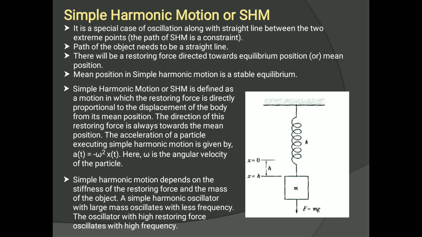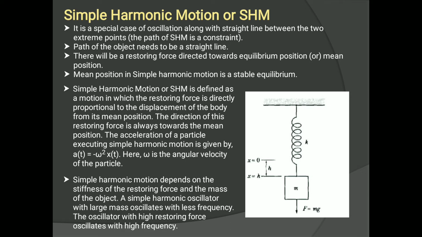So simple harmonic motion or SHM is basically defined as a motion in which the restoring force is directly proportional to displacement of the body from mean position, right? Whatever the displacement has been done by that object or that body, that distance is directly proportional to restoring force. F is directly proportional to the displacement. Sometimes displacement is symbolized as x, so F is directly proportional to x, and the direction of this restoring force is always towards the mean position.